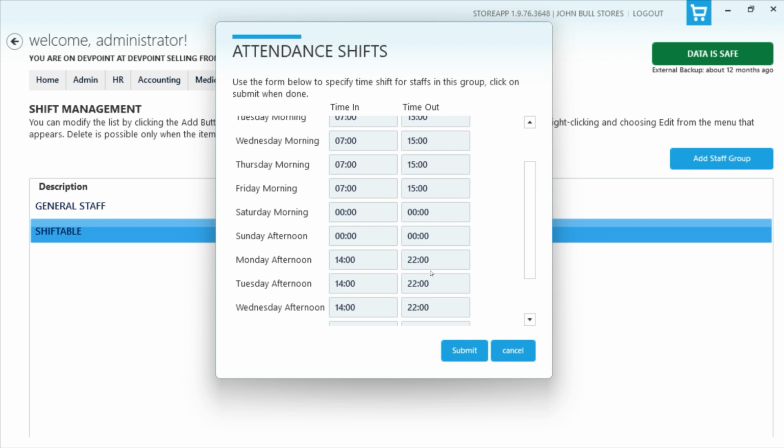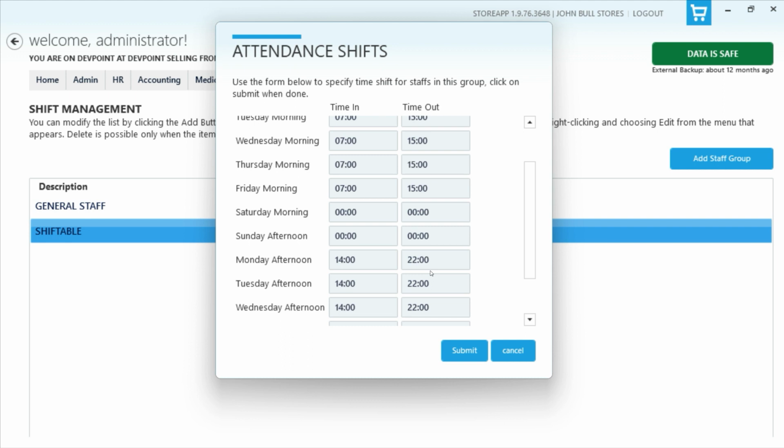A staff is supposed to come in the afternoon, but they come in by 8, and then they work till maybe 10.